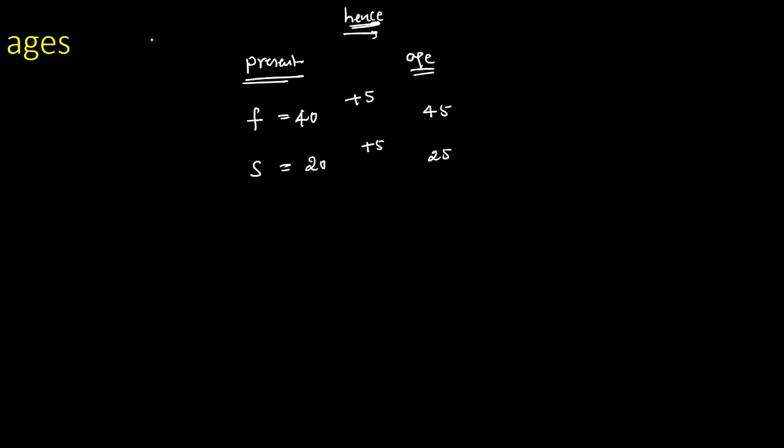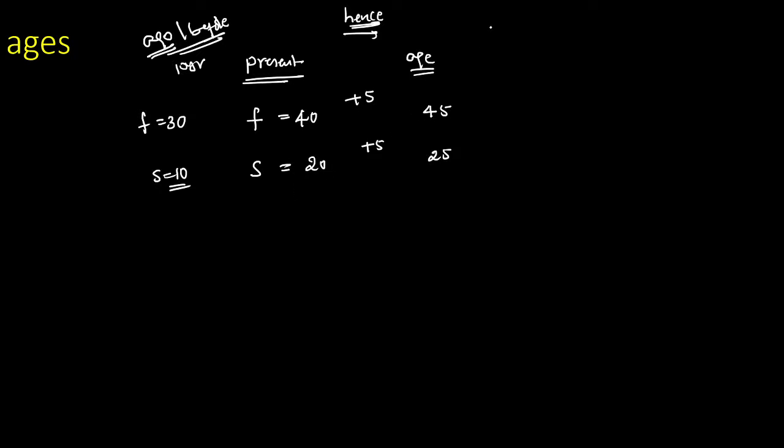Now see, 10 years ago, or 10 years before. Ago and before always deal with the past tense, past information. So 10 years ago, the father is exactly equal to 30, and the son, we just subtract 10 from the value, and it becomes 10. If you have an equal number of persons and one person's age increases, for example, if the son increases by 2 years, the father also increases by 2 years. For each and every person we need to change the value. So that is the important part, Nana.